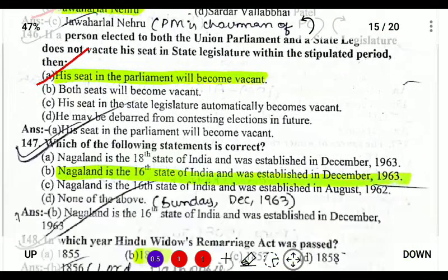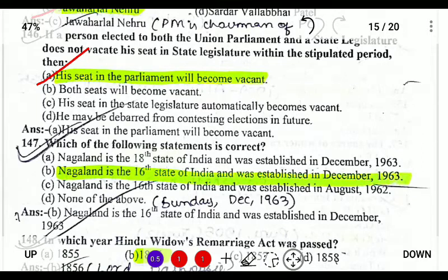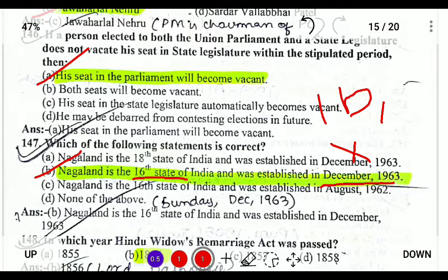Next, which of the following statements is correct? Nagaland is the 18th state. Wrong. This is completely wrong. So Nagaland is the 16th state of India, and it was established by the 13th amendment of the Constitution and given statehood on 1st of December 1963. So answer is B.